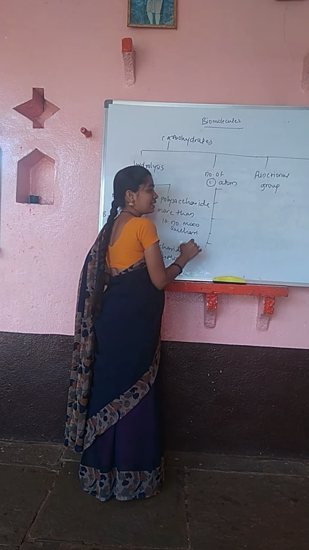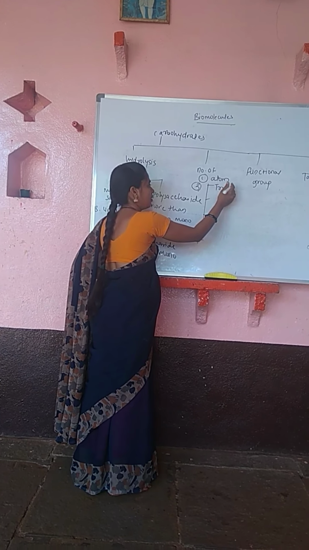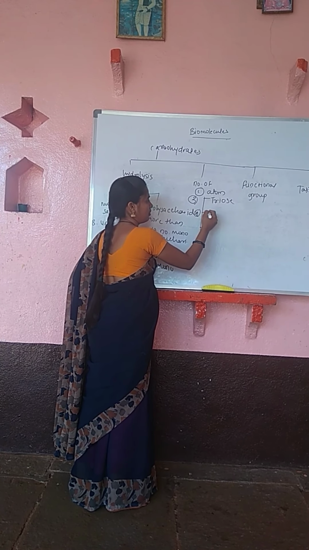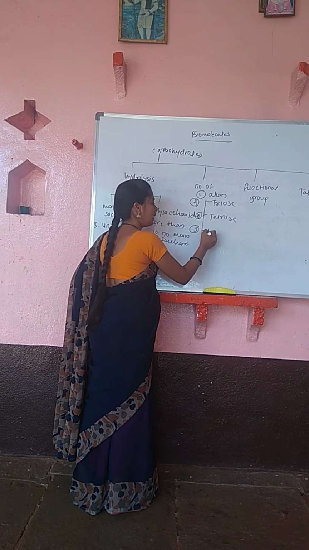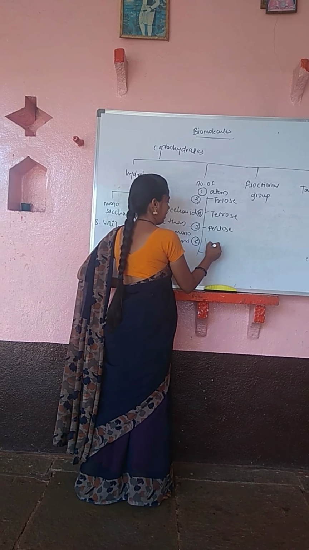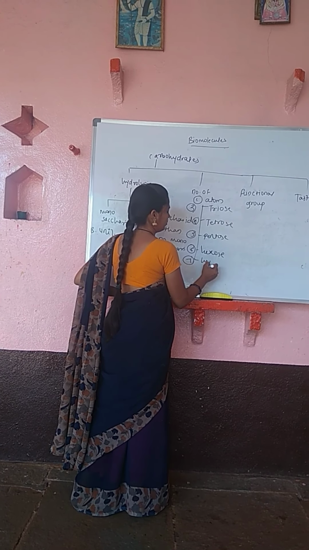Suppose it contains 3 carbon atoms, then we will call it triose. 4, it will be tetrose. 5 carbon atoms, pentose. 6, hexose, and 7, heptose.